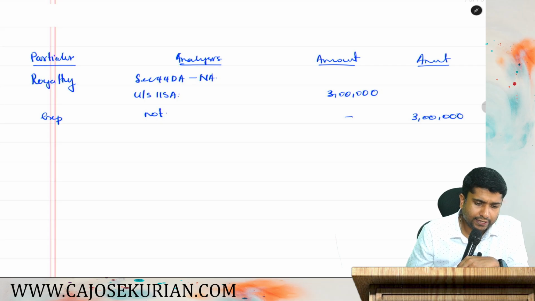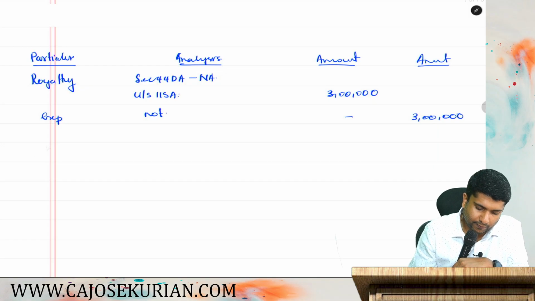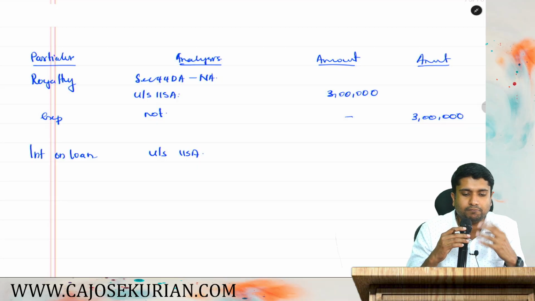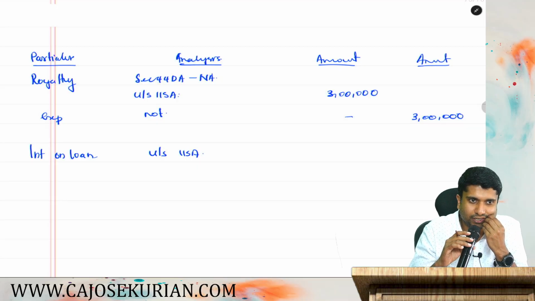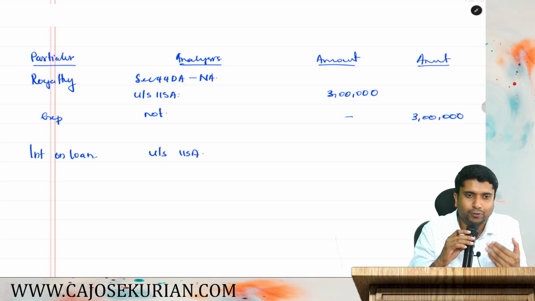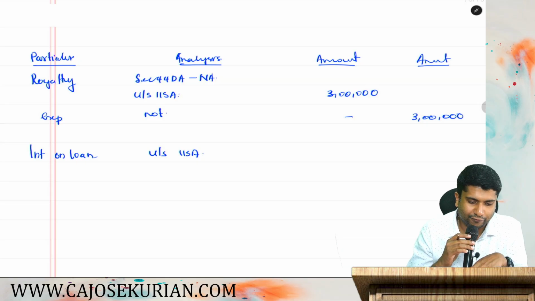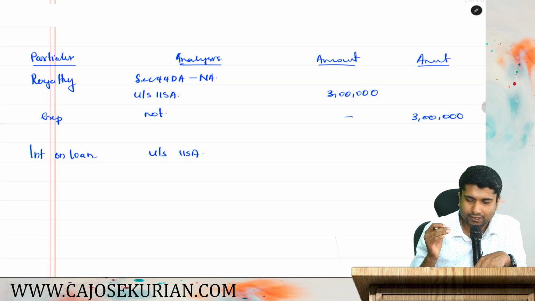Then interest from an Indian company on money lent in foreign currency. It's a foreign currency loan, so interest on loan. That will be under section 115A and the rate might be 20% because they haven't given any agreement date or other information in the question. So I'm taking it as a general case. Anyway, they are asking us to compute the total income, so whether the rate is 5% or 20% doesn't make any difference, but it will be taxable under 115A only.